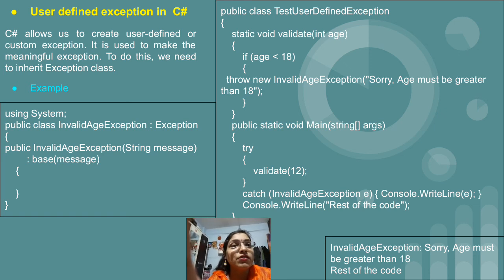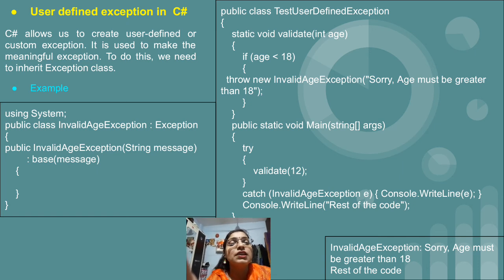This is the name of our customized exception class, and within round brackets, in double quotes, I have specified the message as "Sorry, age must be greater than 18", and then just close the if block and then close the validate. I hope this is clear to you. This is the validate function in which we have thrown the exception. So this function we will call inside the try block, just to show the error message and also provide the value. So this validate method will create the exception, okay.